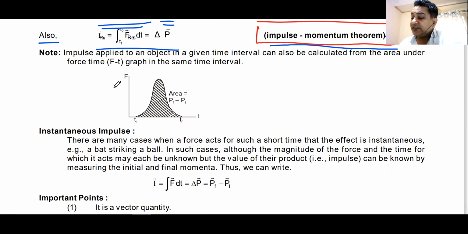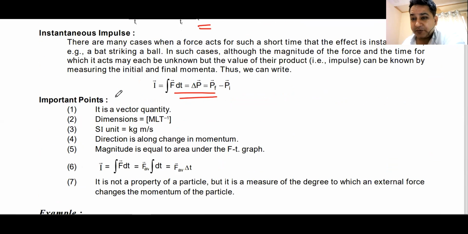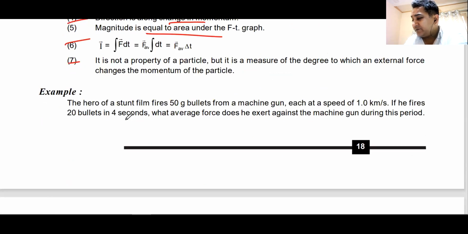Simple question. Since it is the integral, if I draw a graph between force and time, or torque and time, the area under this graph will give you impulse or angular impulse, depending on whether you have drawn force or torque. What are the important points about this? I think you all know this. It is a vector quantity. The direction is the same as the change in momentum. Magnitude is the area under the graph.